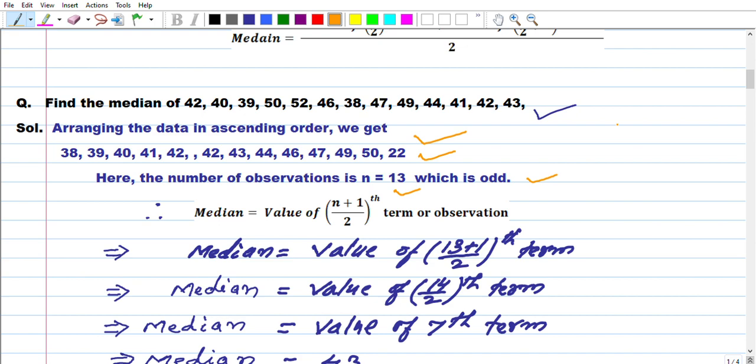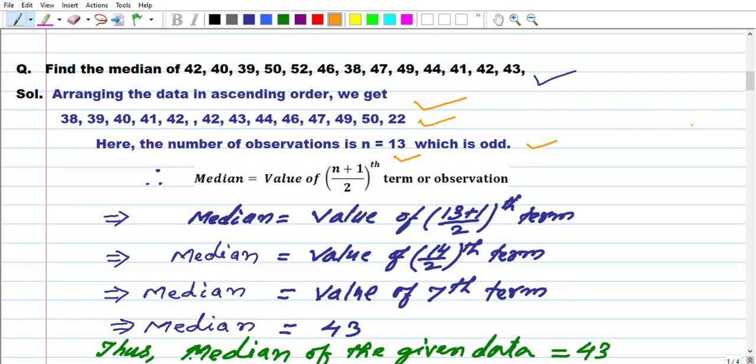Very easy. So we will apply median equals the value of the (n plus 1) by 2th term or observation. As you wish, you can write term or observation, but I mention it here for removing your confusion.